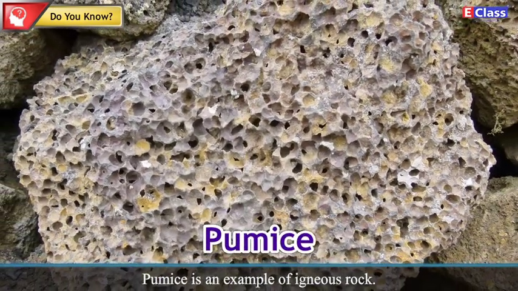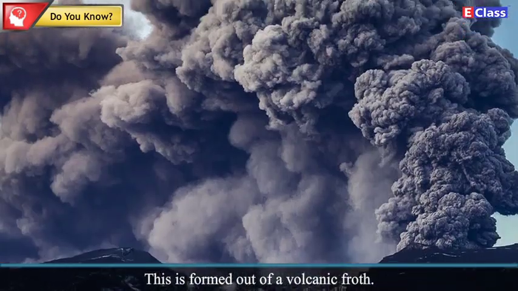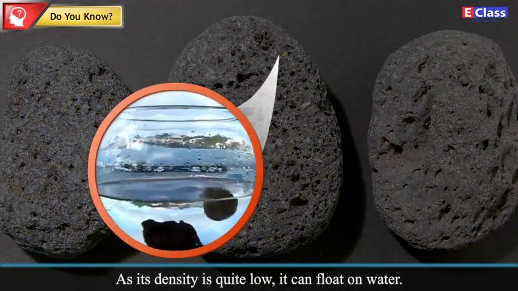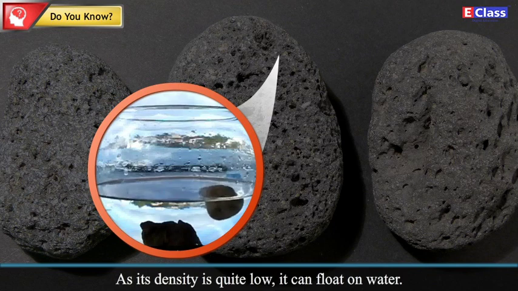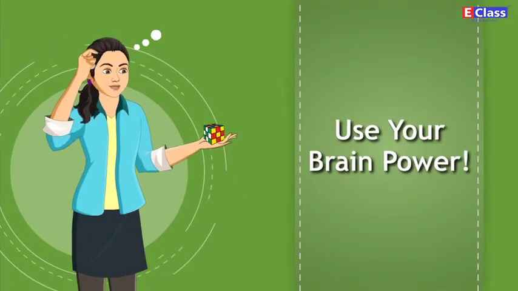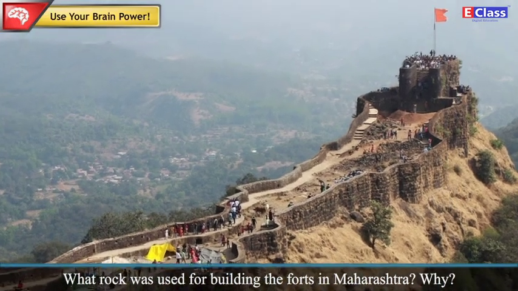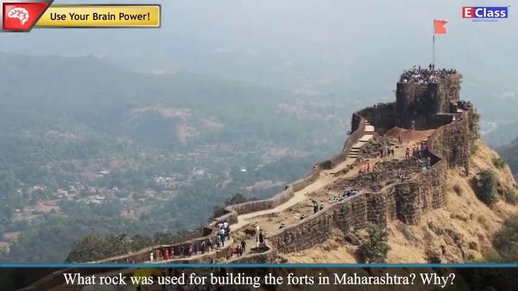Pumice is an example of igneous rock. This is formed out of volcanic froth. It is a porous rock. As its density is quite low, it can float on water. Use your brain power. What rock was used for building the forts in Maharashtra? Why?